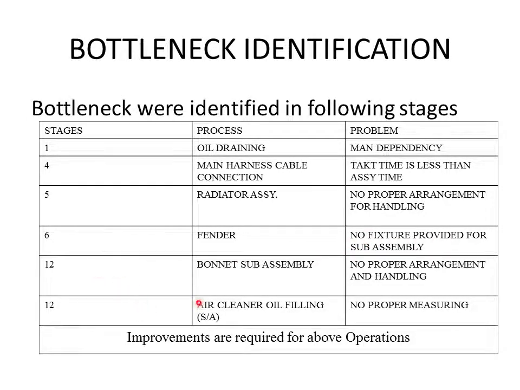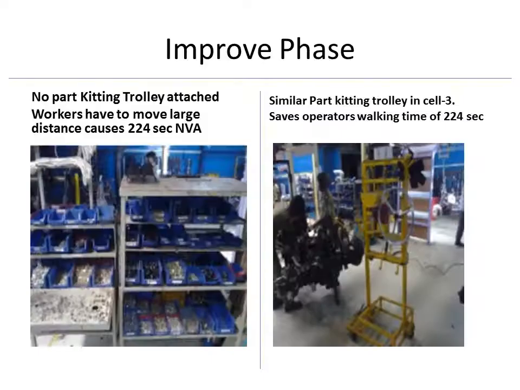And in stage 12, 2 operations have been identified. First one is bonnet subassembly, where no proper layout and proper arrangements have been made. And second one is air cleaner oil filling, where no proper measuring unit has been installed. Because of this, more rework is happening in this stage. Improvements are required for all the above operations.